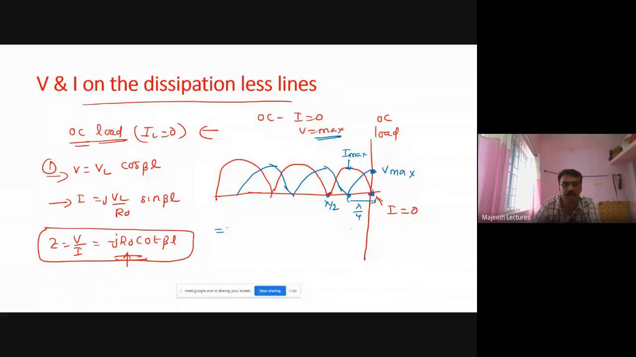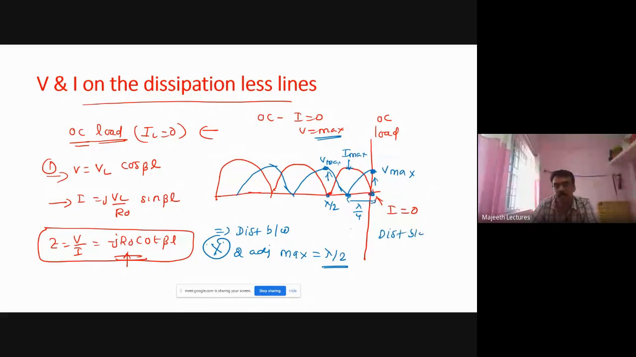This is lambda by 2. So from this, what we understand is the distance between two adjacent maxima is lambda by 2. Why? Here you see, this is maximum. Where is another maximum for voltage? It is minimum. You come here, it is minimum. Again, here only maximum. So the distance between any two maxima is lambda by 2. Very important.